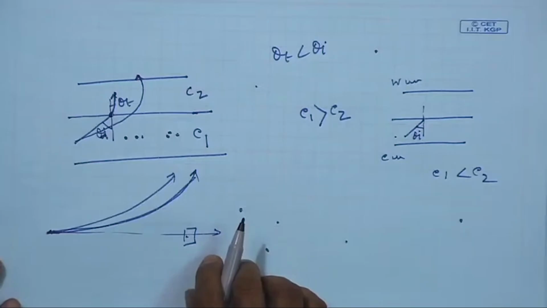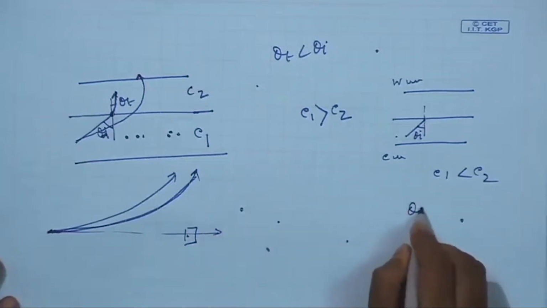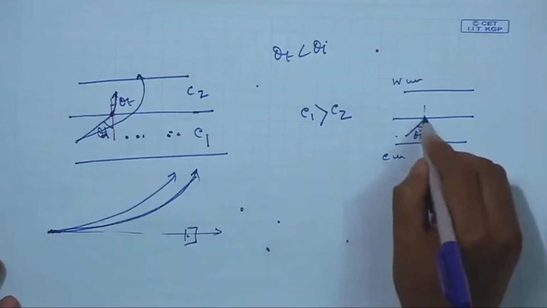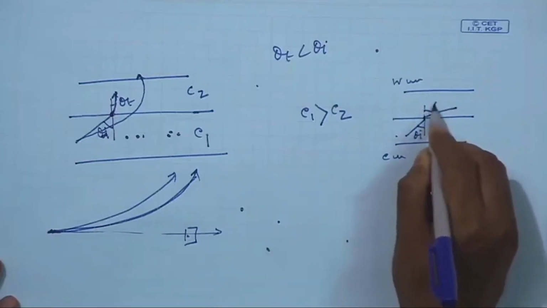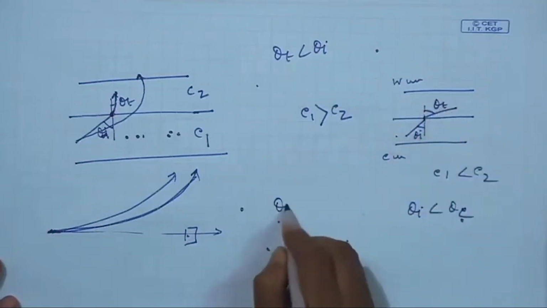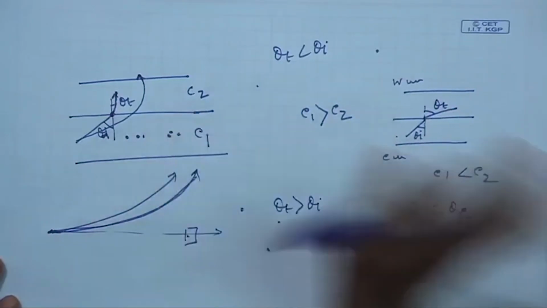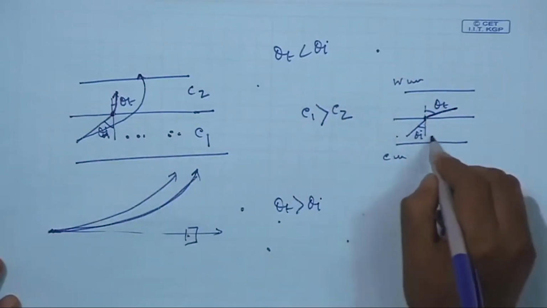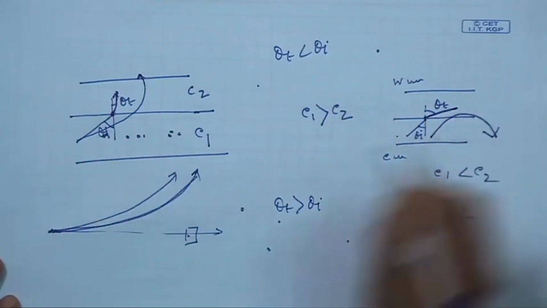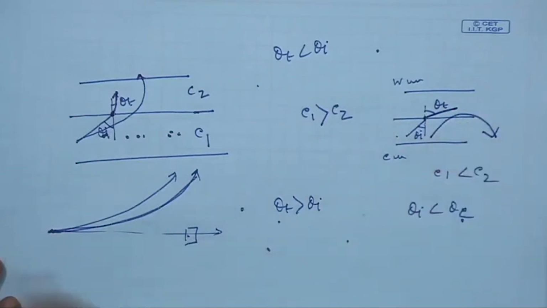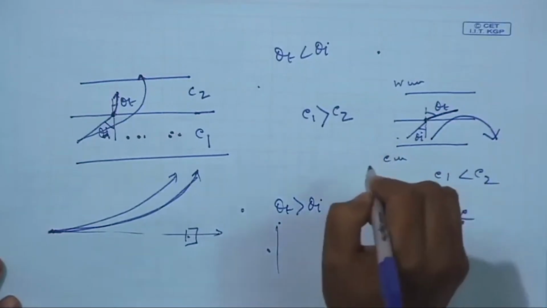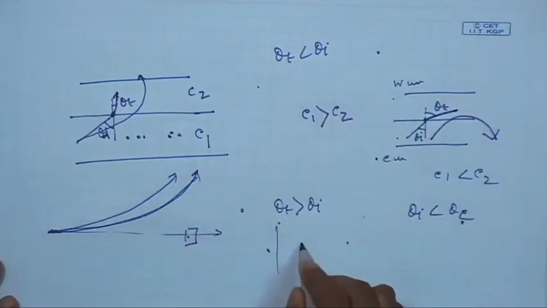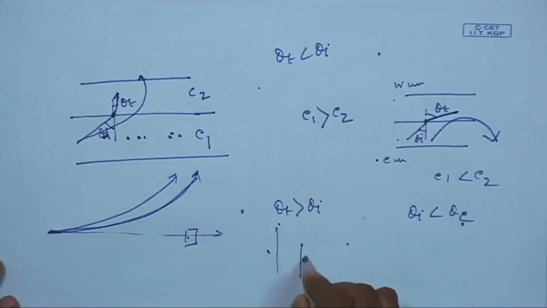If theta I is less than the critical angle, the sound will bend away from the normal, so theta t is greater than theta I. That means the sound will bend downward. So if the lower portion is cooler and the upper portion is warmer, sound will bend downward.